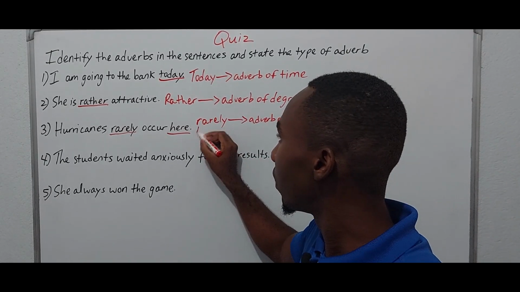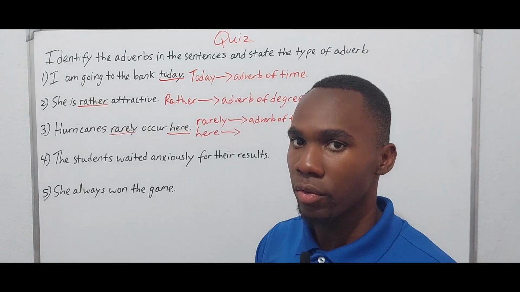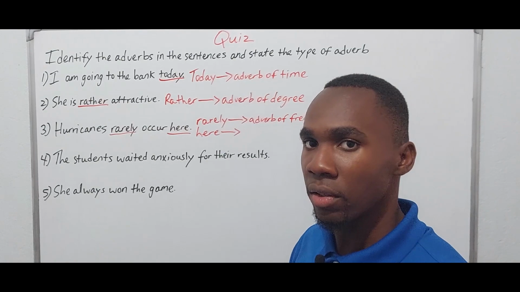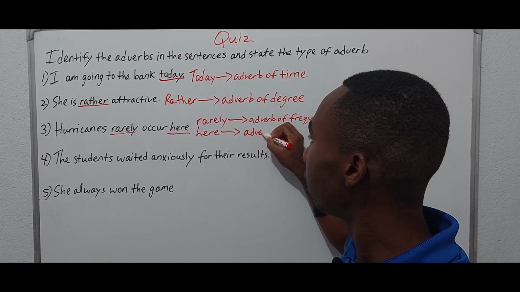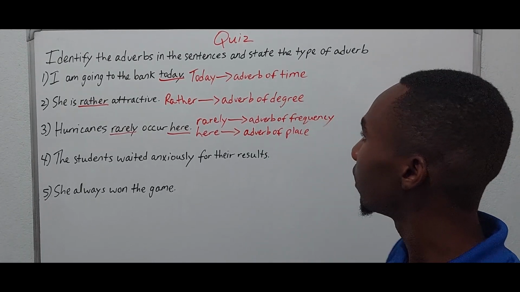Whereas here is going to respond to where. So where do hurricanes occur? Here. So here would be an example of an adverb of place, right?